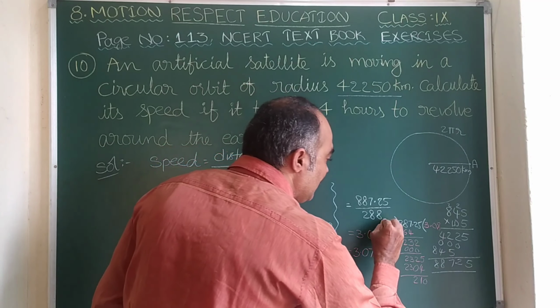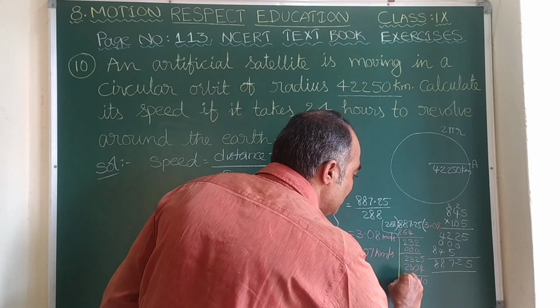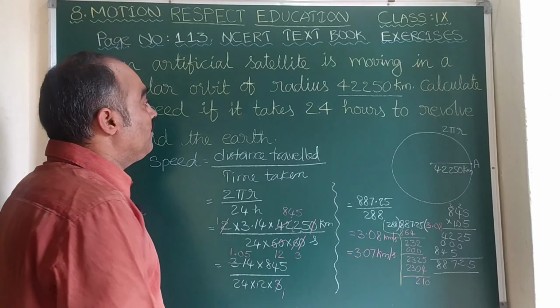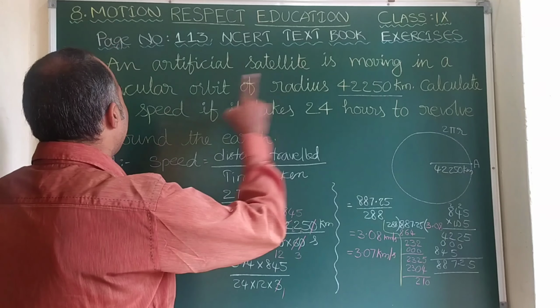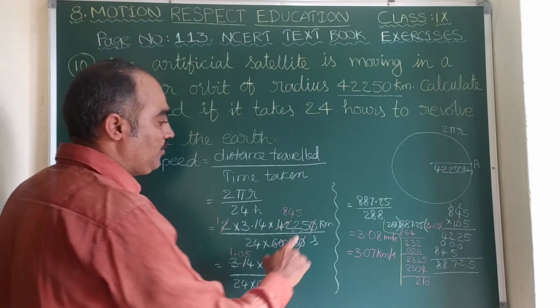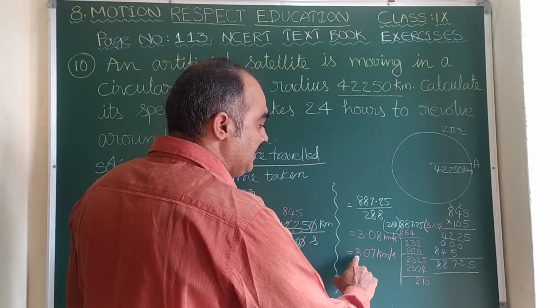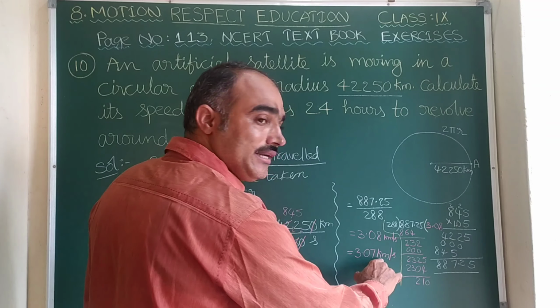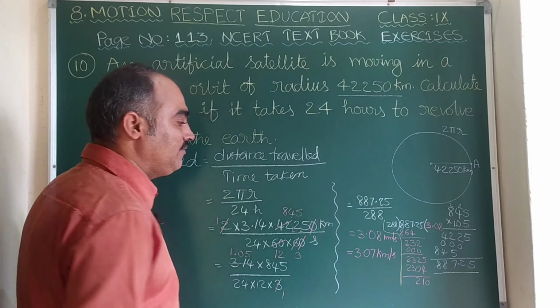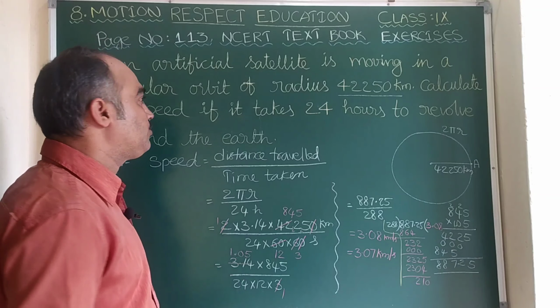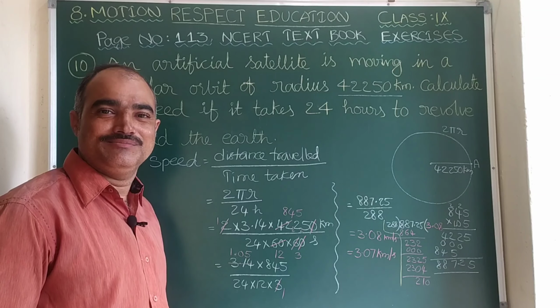Now let us maintain this small gap so that we see the question here. Calculate its speed. Therefore its speed is 3.07 kilometers per second. So here with this, problem number 10 gets completed.